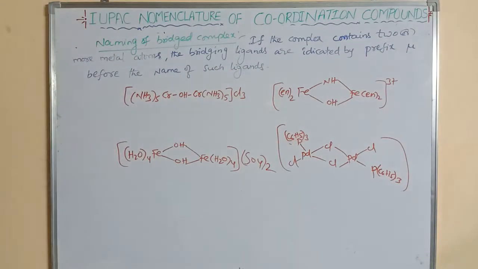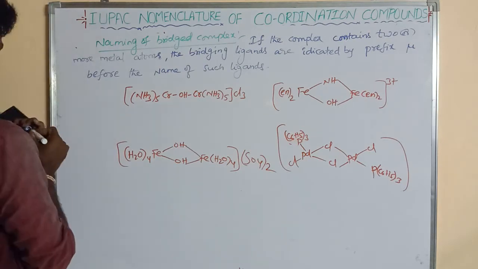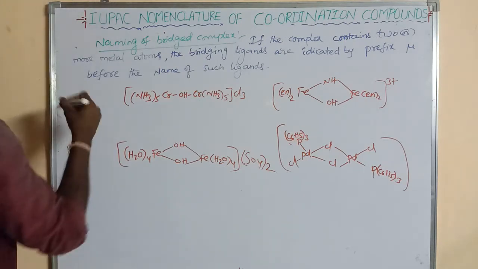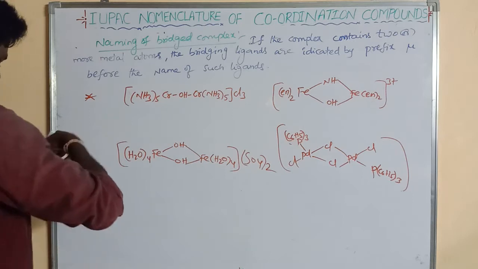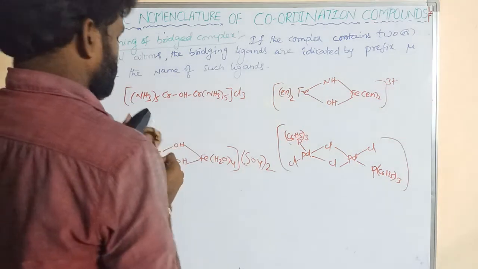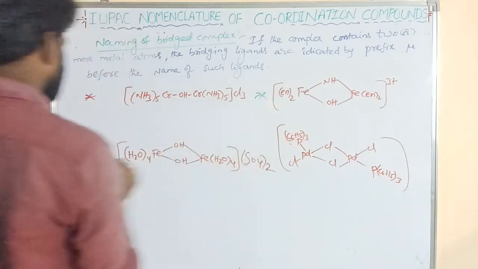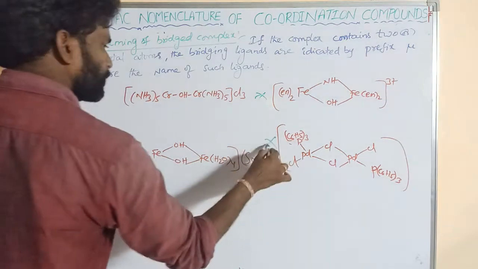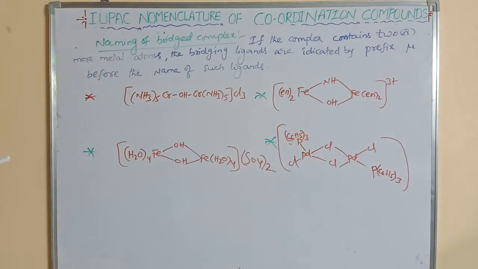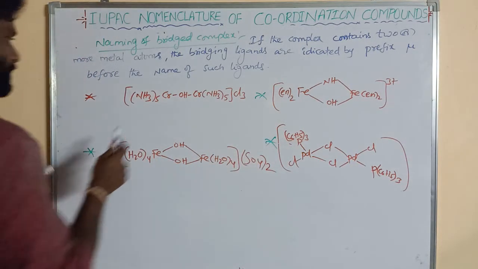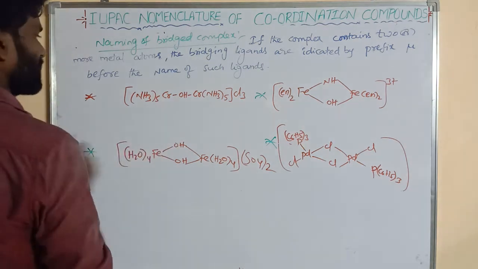Now, this is the first example, this is the second, this is the third, and this is the fourth. Here this is one chromium metal and this is another chromium metal.